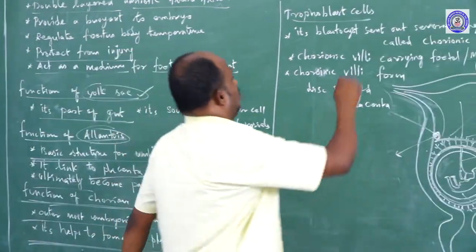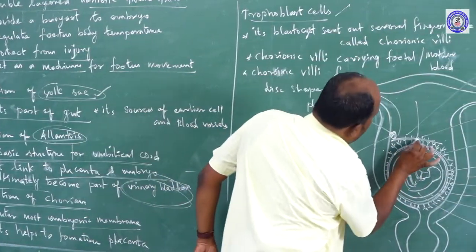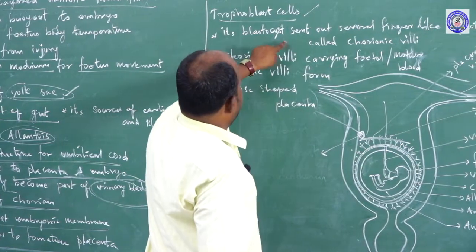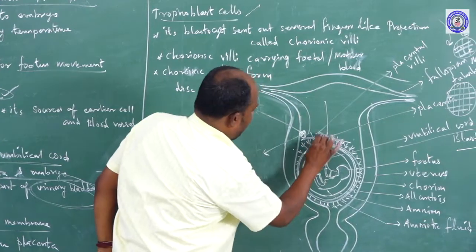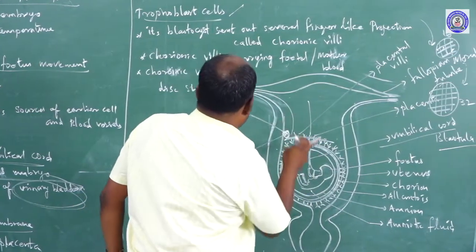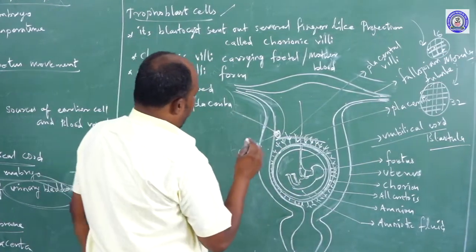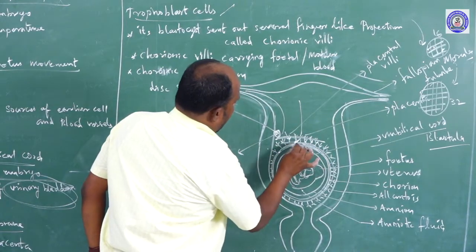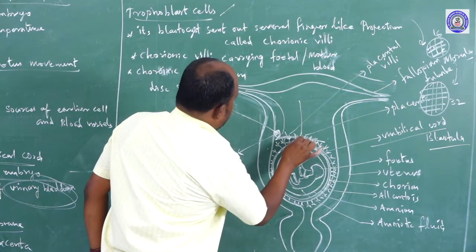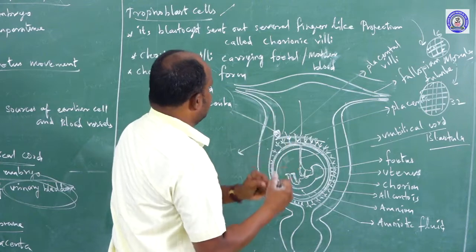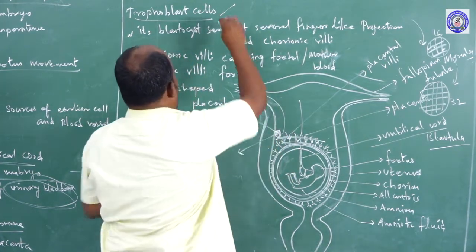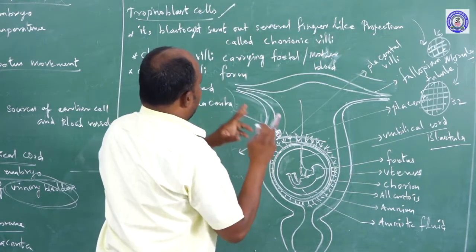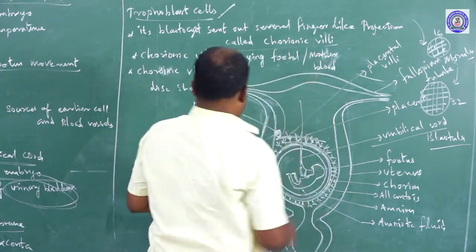Next, trophoblast cells. See, these are the trophoblast cells. The trophoblast cells send out several finger-like projections. These are sent out as the chorionic villi. What is the chorionic villi? It is on the top side of the placenta, the several finger-like projections, formed from trophoblast cells. The trophoblast cells act as the chorionic villi.